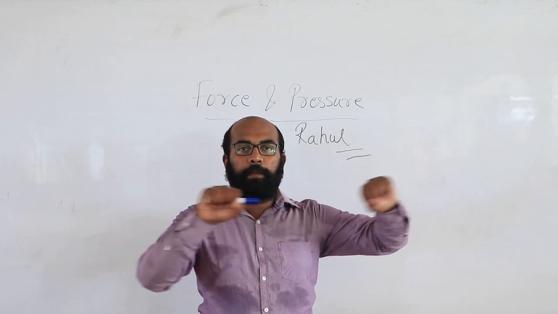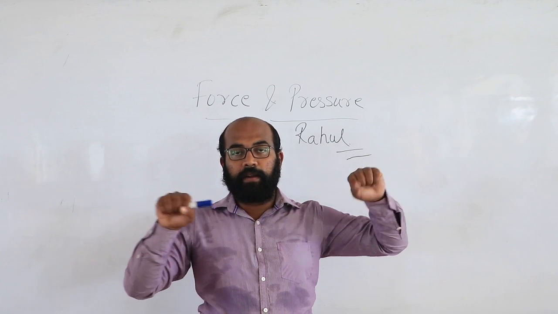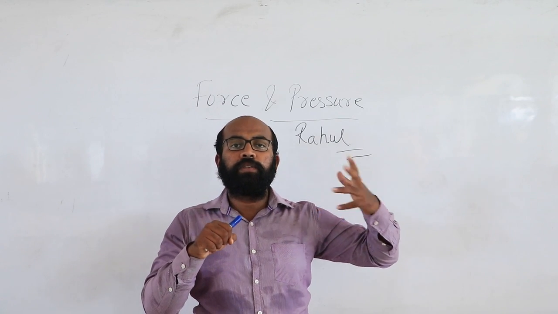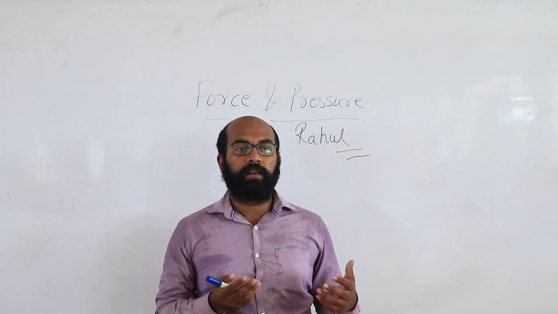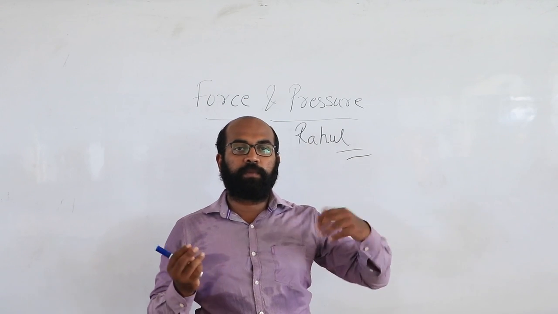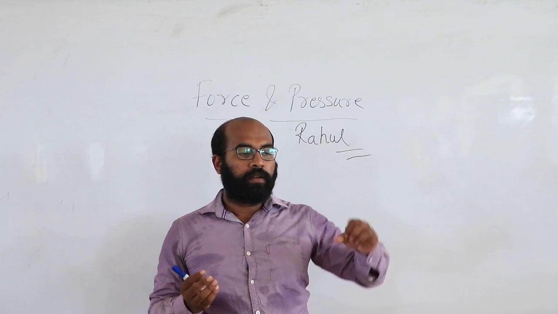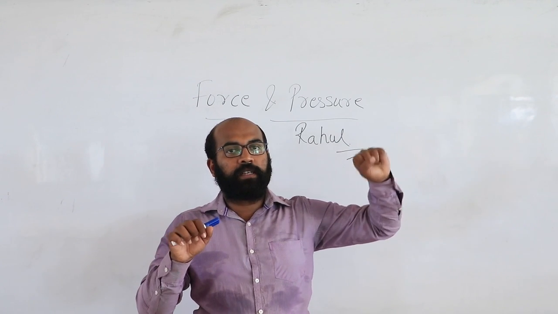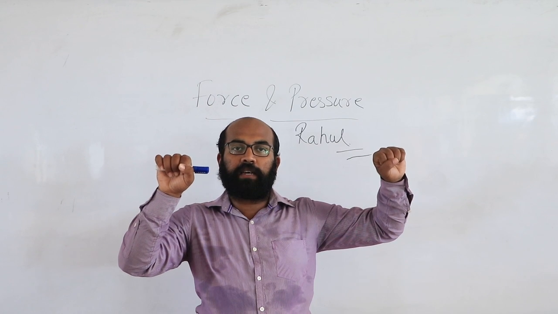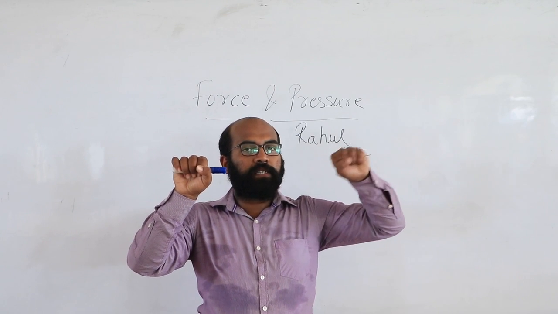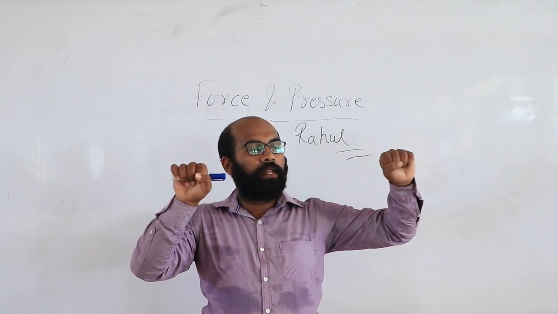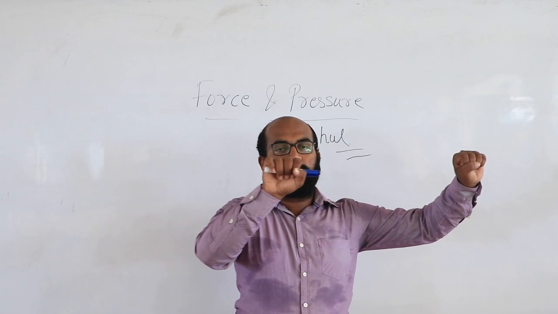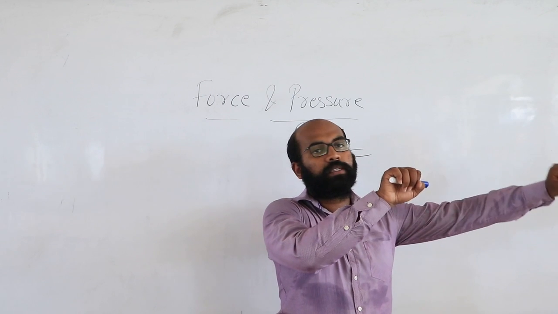When both are pulling the wire, different persons will be exerting different force. Whoever exerts more force will be the winner, because if this team is stronger and this one is weaker, obviously this team will pull more. When they are pulling, the other team will also come towards them.